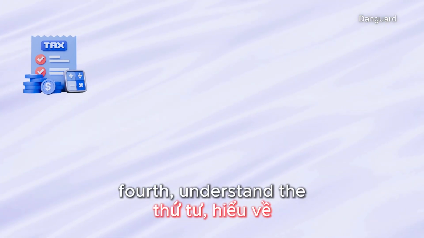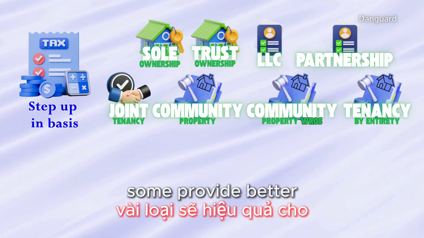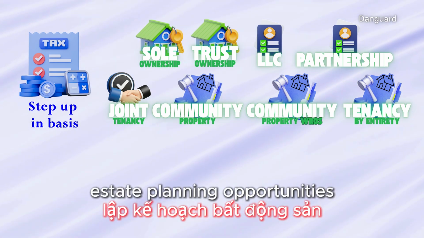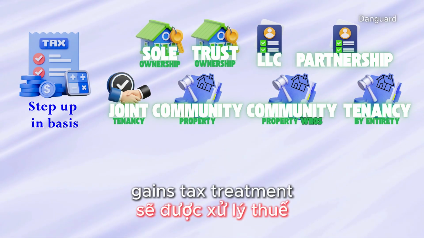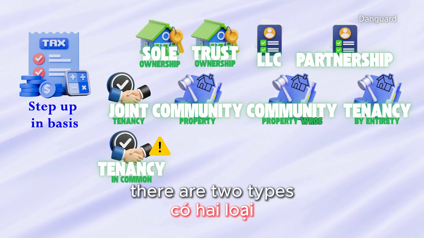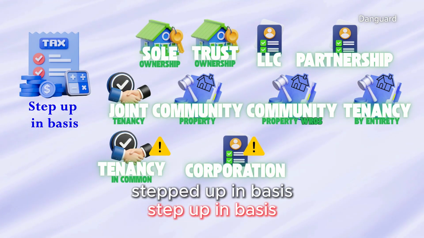Fourth, understand the tax consequences. Every ownership type is treated differently. Some provide better estate planning opportunities, while others offer step-up in basis benefits or different capital gains tax treatment. There are 2 types, including tenancy in common and corporation, which cannot be stepped up in basis.